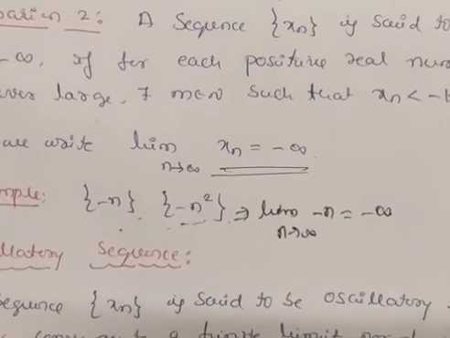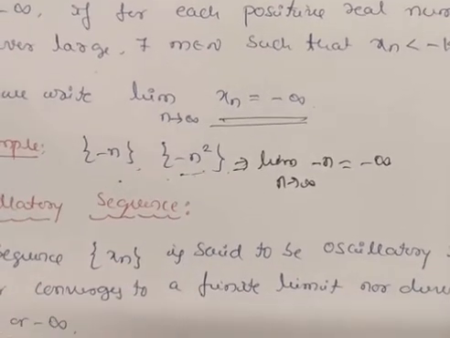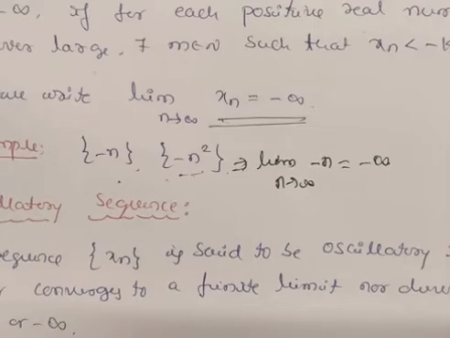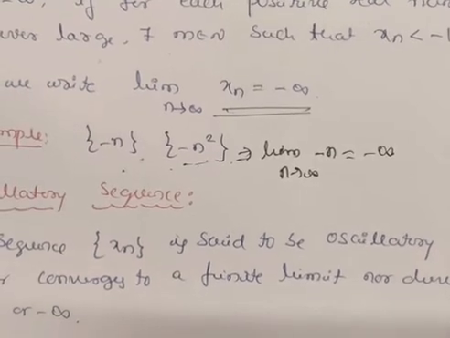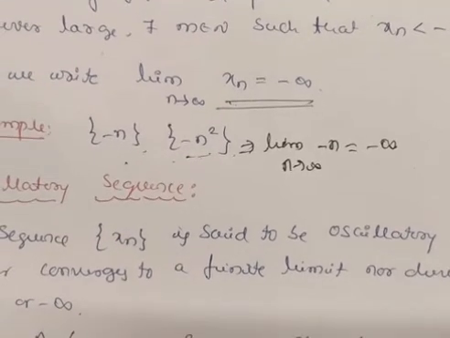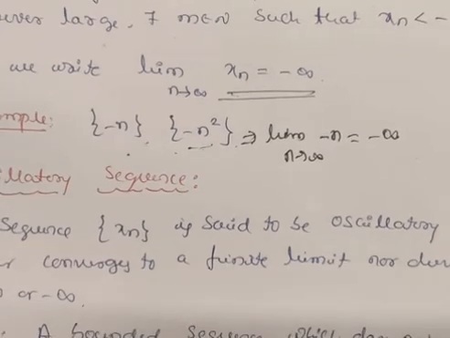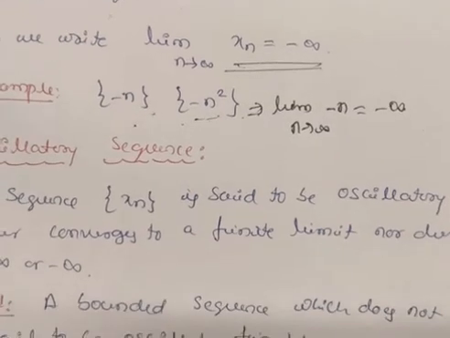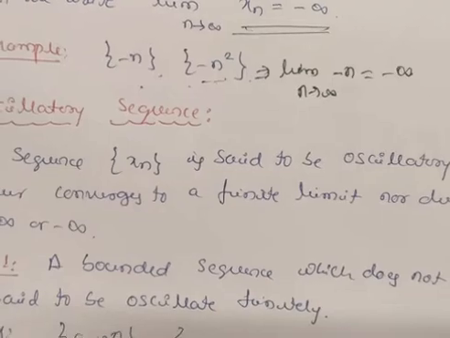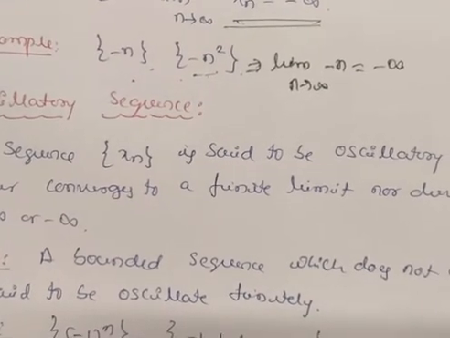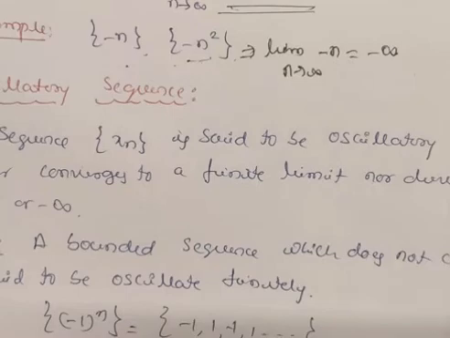Next comes the oscillatory sequence. Oscillatory means the limit is neither finite nor infinite. A sequence xn is said to be oscillatory if it neither converges to a finite limit nor diverges to positive or negative infinity, that is, it is neither convergent nor divergent. So it is in between some values, and we call it an oscillatory sequence. A bounded sequence which does not converge is said to oscillate finitely.